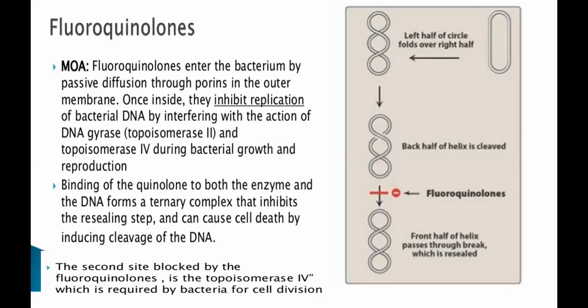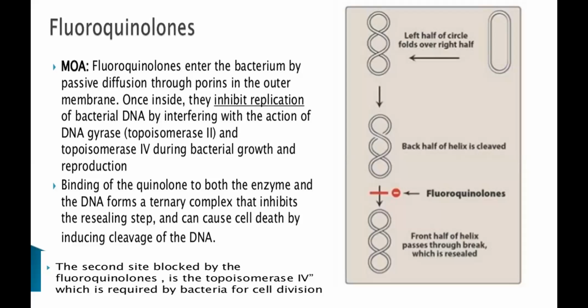Once the DNA goes into a replication phase, topoisomerase 2, DNA gyrase, plays an important role in supercoiling. Then they have to recoil, and this recoiling takes place with the help of topoisomerase 4. So when this complex is formed with these enzymes, these two steps are inhibited. This leads to cell death by inducing cleavages in your DNA. So this is the mechanism of action of fluoroquinolones. The second site blocked is very important in cell division.